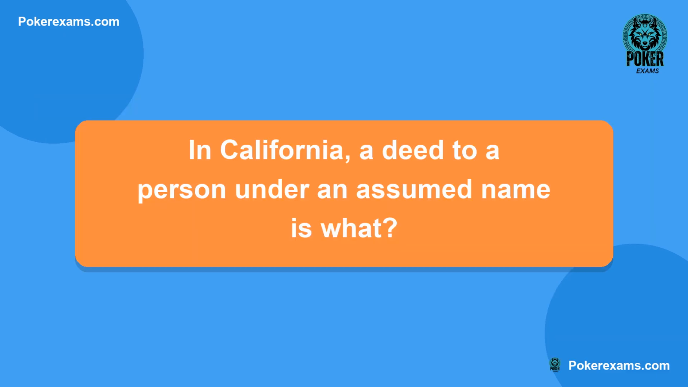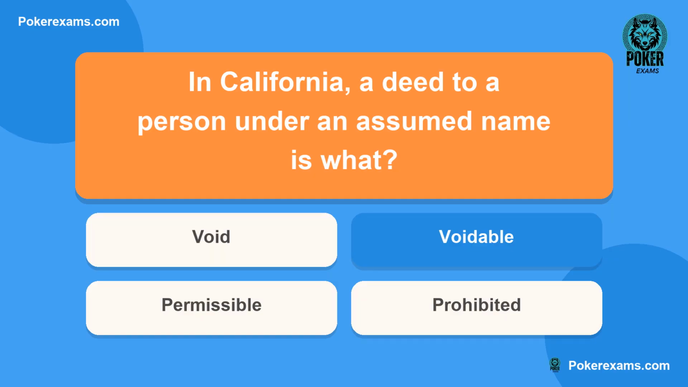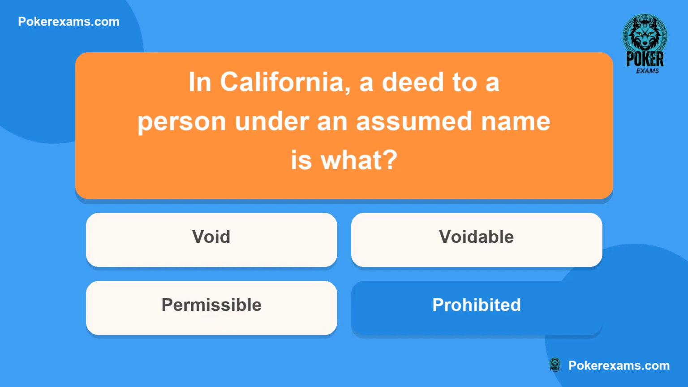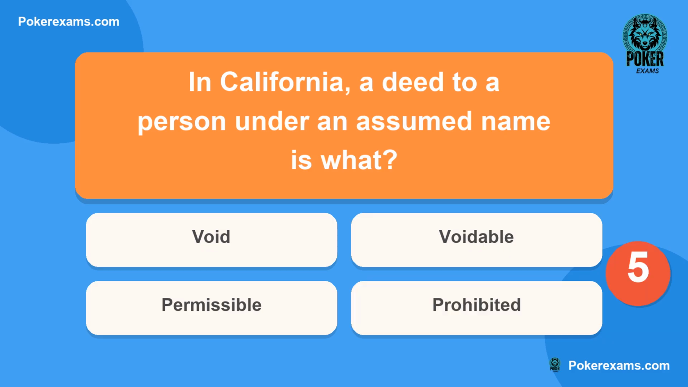Next question. In California, a deed to a person under an assumed name is what? Is it A, void? Or B, voidable? Could it be C, permissible? Or lastly D, prohibited?